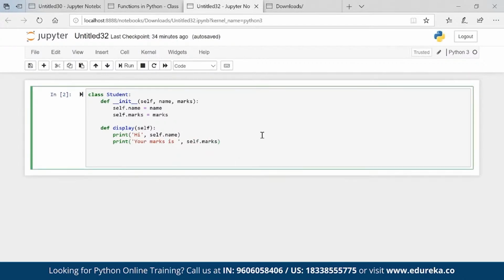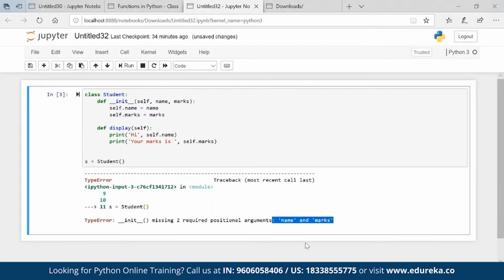Now after this, I created a class called student. Inside that there is a method, and this method is known as a constructor. This other method is known as an instance method. So now if I go ahead and create an object from the class and execute, it will throw me an error because it is looking for name and marks. You can have a constructor without parameters, absolutely no issues.